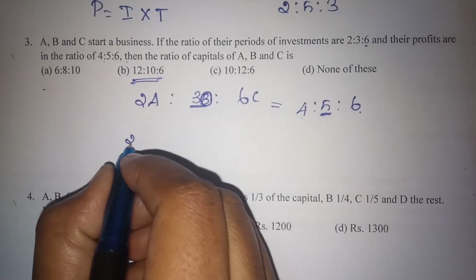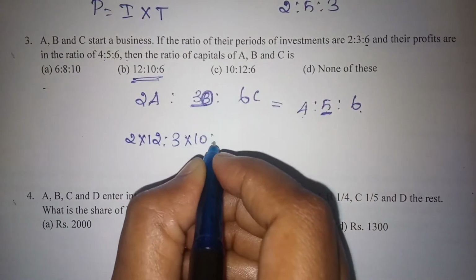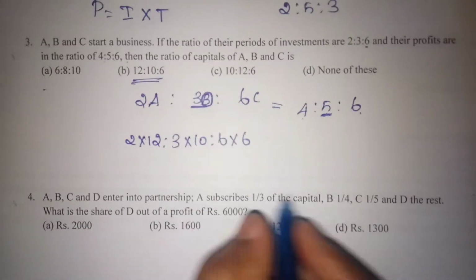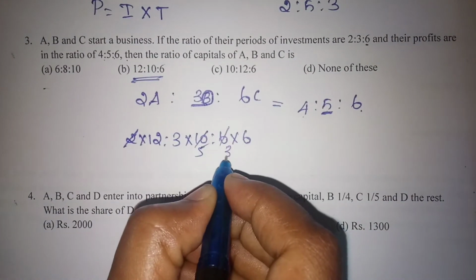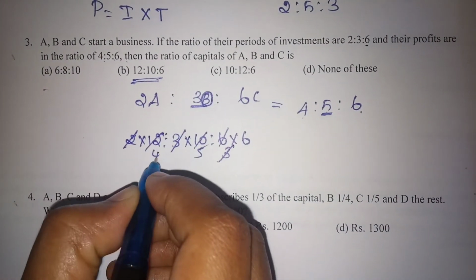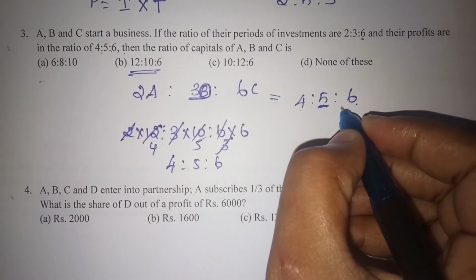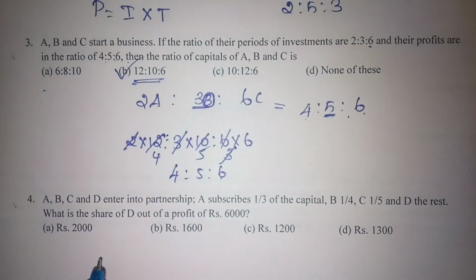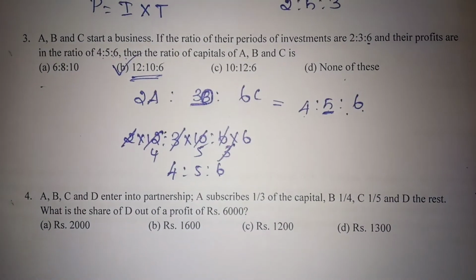So first we are going to check with this option. 2 into 12 is to 3 into 10 is to 6 into 6. Cancel out the common terms. 2, 5, 3, 3, 3, 4. So the ratio is 4:5:6, which is equivalent to the ratio of profit. So the answer will be 12:10:6. Suppose this option is not correct, it means the answer will be none of these.